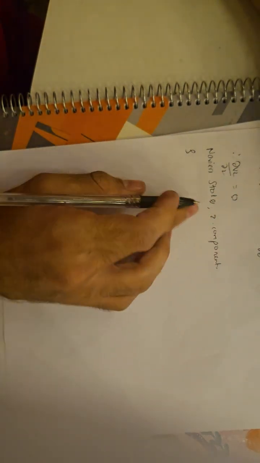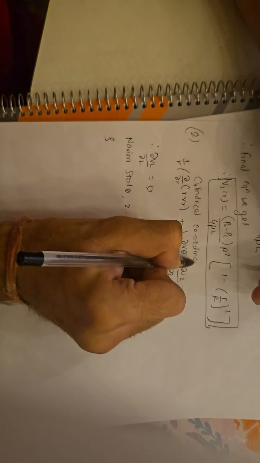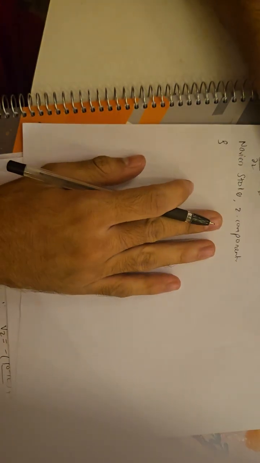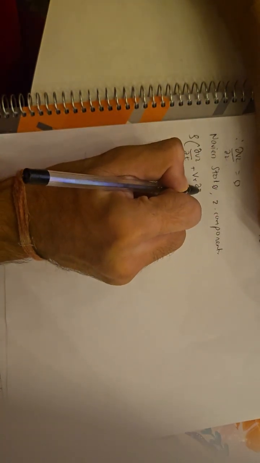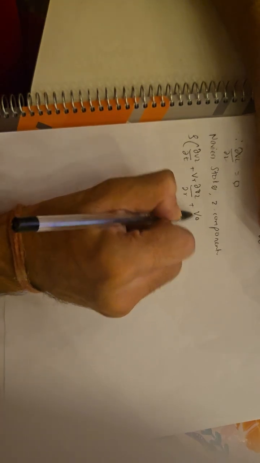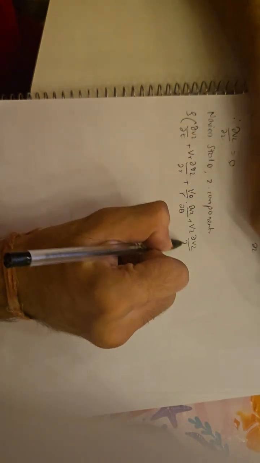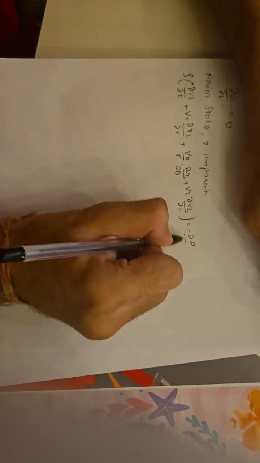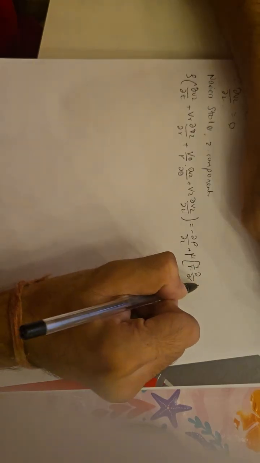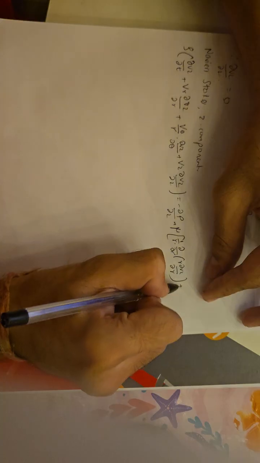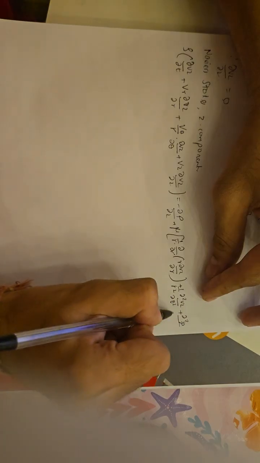So assuming cylindrical coordinate system, here we can write the equation: rho times dvz by dt plus vr dvz by dr plus v theta by r dvz by d theta plus vz dvz by dz is equal to minus dou p by dou z plus mu times 1 by r d by dr of r dvz by dr plus 1 by r square d square vz by d theta square plus d square vz upon dz square.